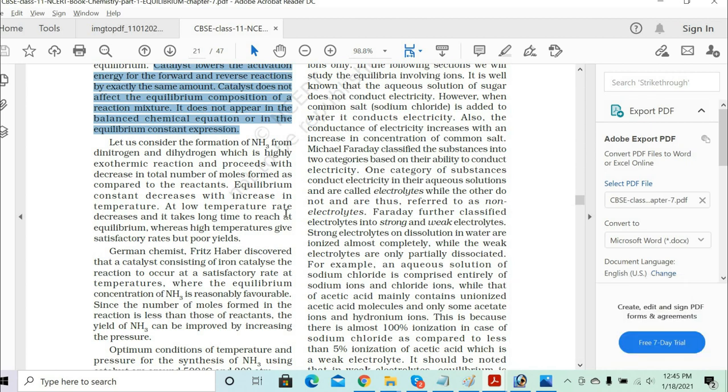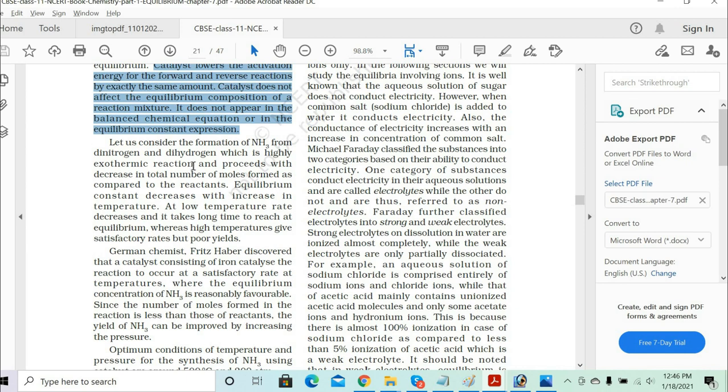So we have the reaction, and in this reaction what will happen? Equilibrium constant decreases with the increase in temperature. But when you use a lower temperature, what happens? The reaction doesn't go fast. The rate of formation of ammonia decreases. It takes longer time for the reaction to happen. So how to overcome that? That's the time we need to use the catalyst.